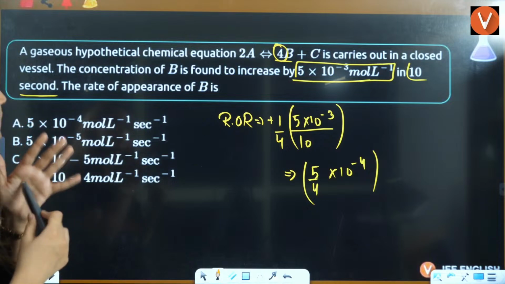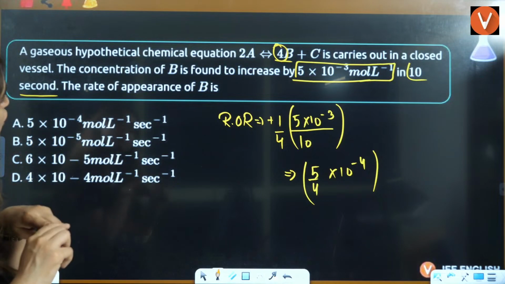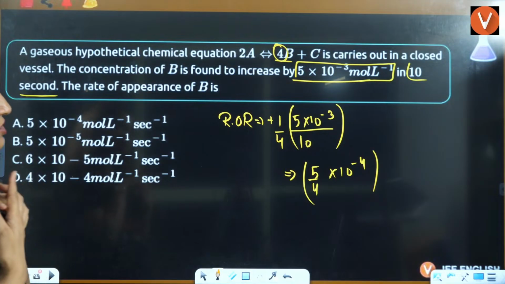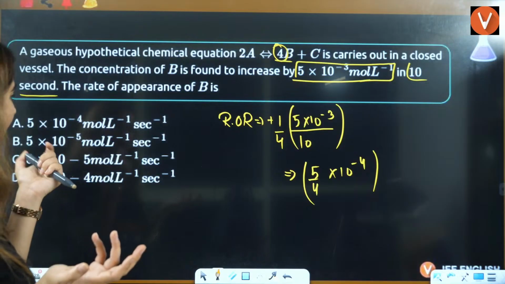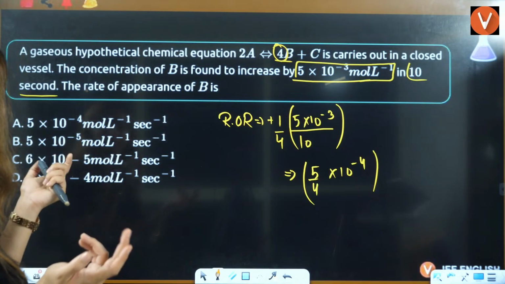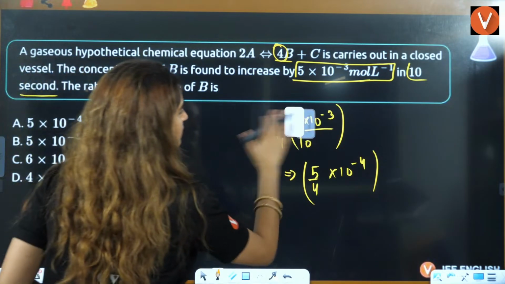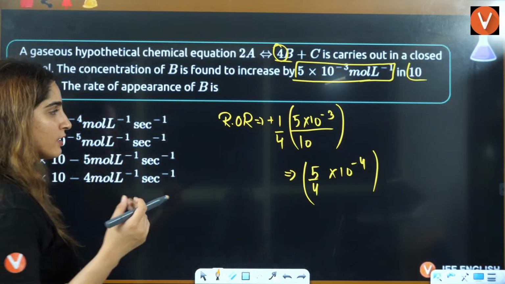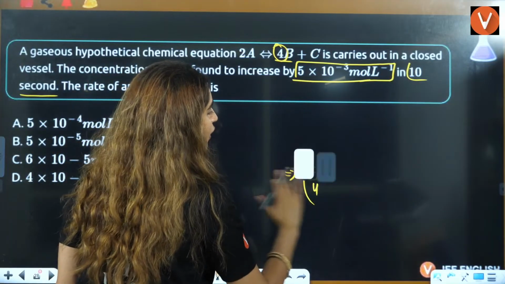Wait a minute. The reaction is carried out in a vessel. The concentration of B is found to increase by this. The concentration change is this. You don't even need to find the rate of reaction here. I found out the rate of reaction, but you don't need to find that here because they are asking you the rate of appearance directly.